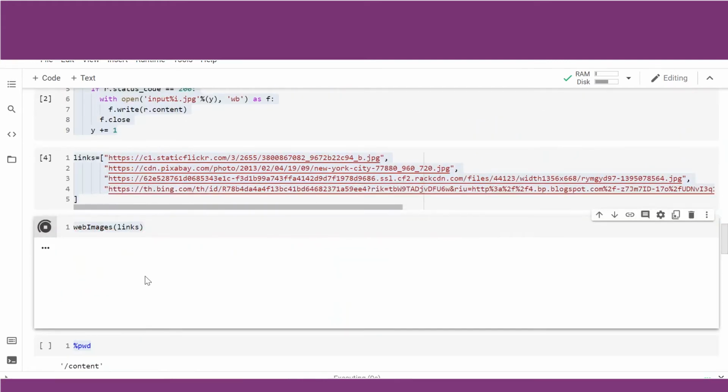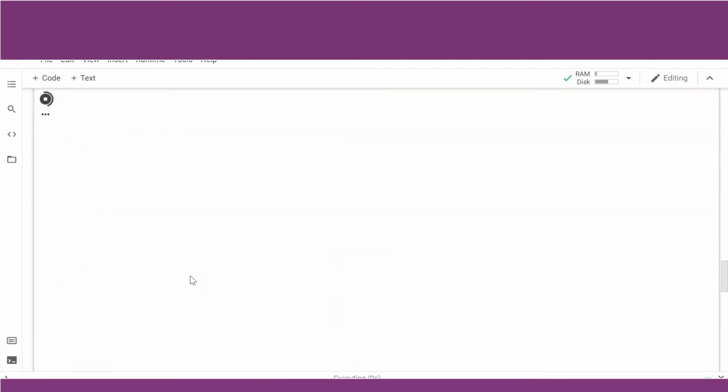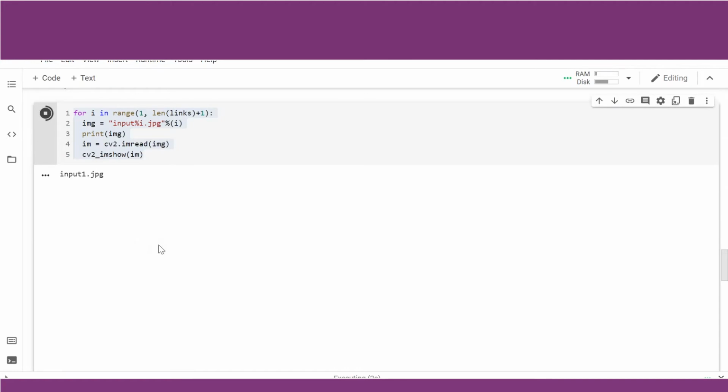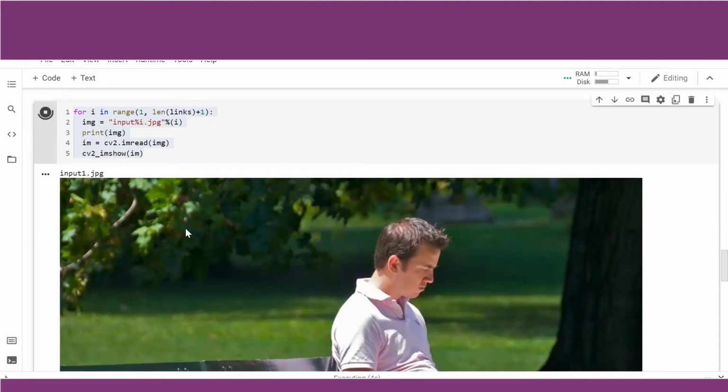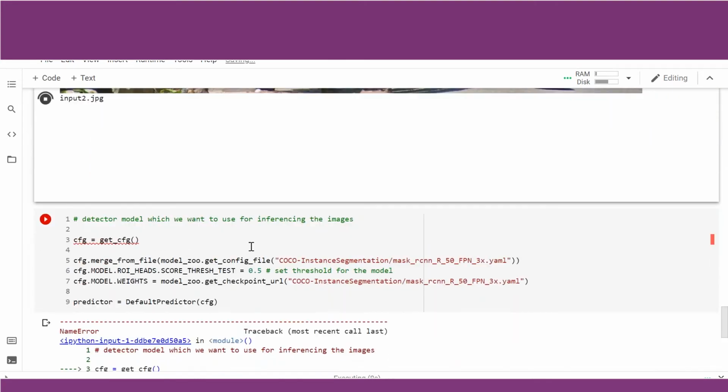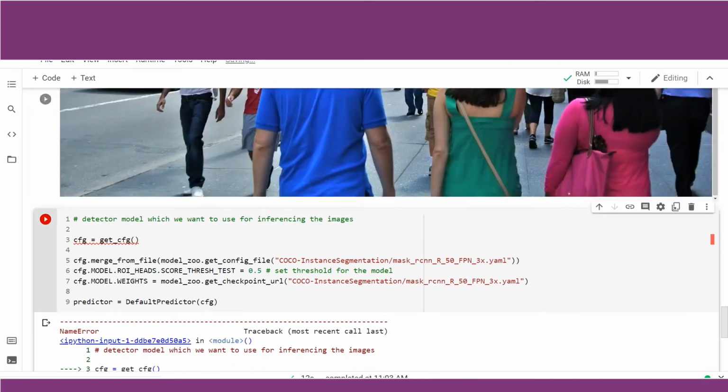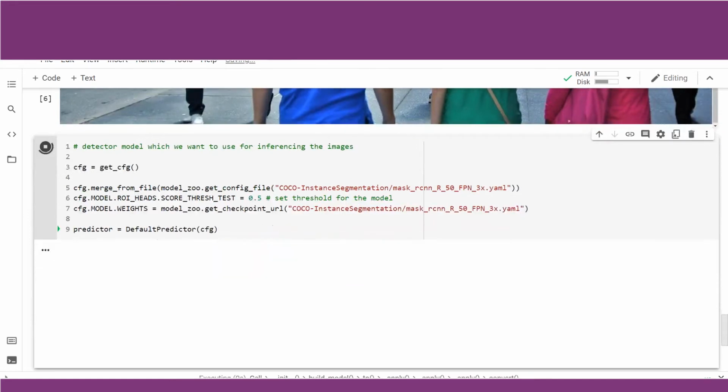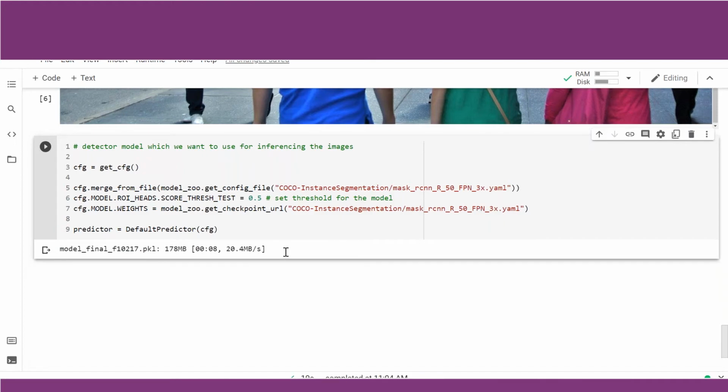Now we will call the method, the for loop, just to ensure that all the images have come up well. We are using OpenCV in order to view our images. There are 4 images which we are downloading. Now we are going to call our Detectron model. You can see now it is downloading this file, that is the PKL file, the weights file, and then the model is ready to be used. So now we have a predictor which we can use to run inference on our images.